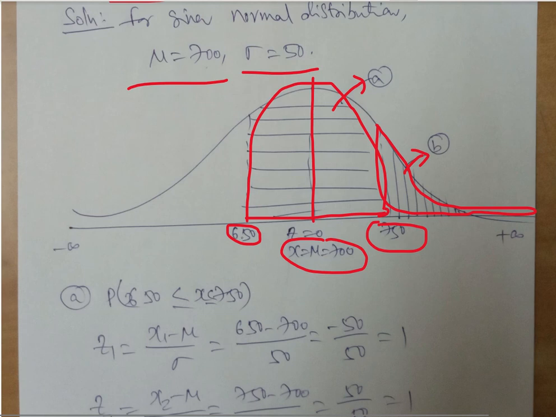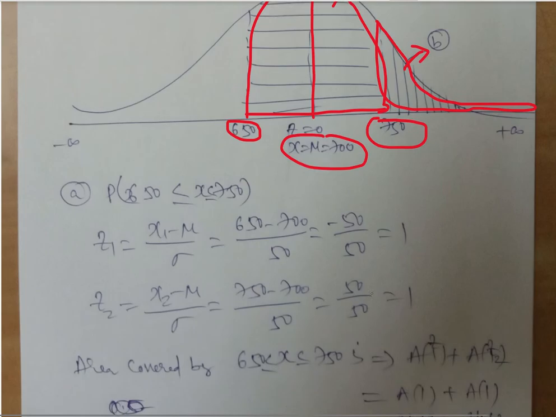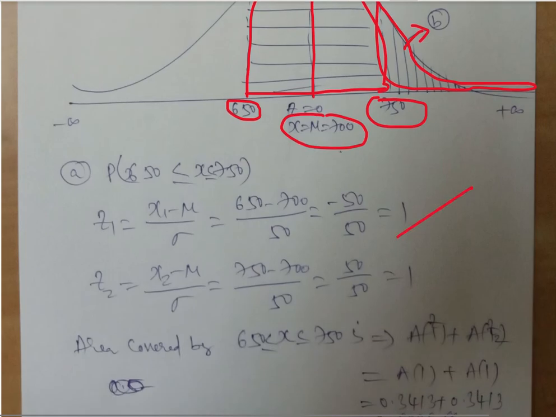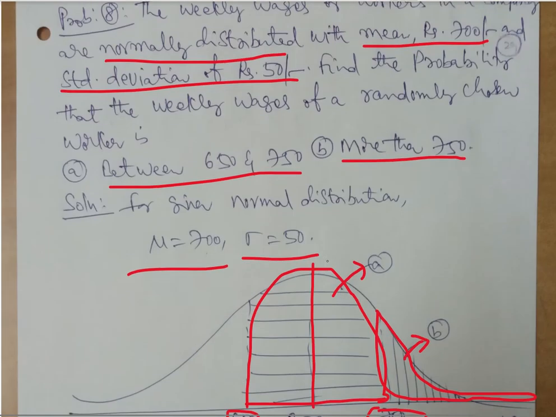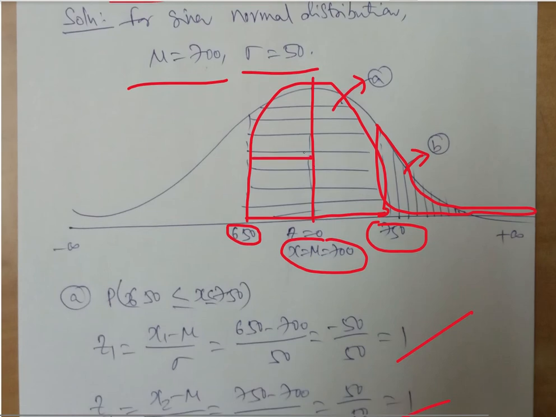That means between 650 and 700 we can calculate from the area, and between 700 and 750 again we can calculate from the area, and we know the areas of both. If you add them you will get the total result, which is 0.6826. Why are we adding now? Because we calculate from this to this, and again from this to this, and whatever comes from the table we can add straight away.